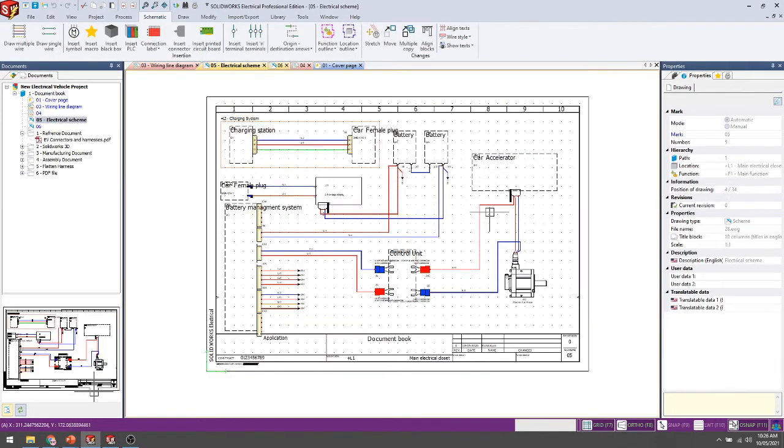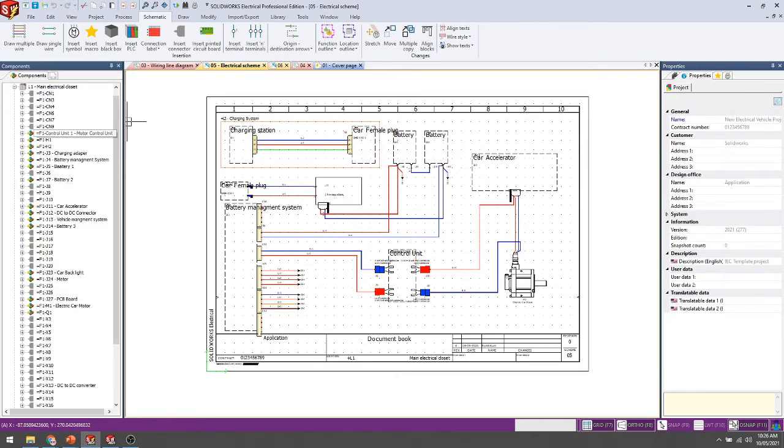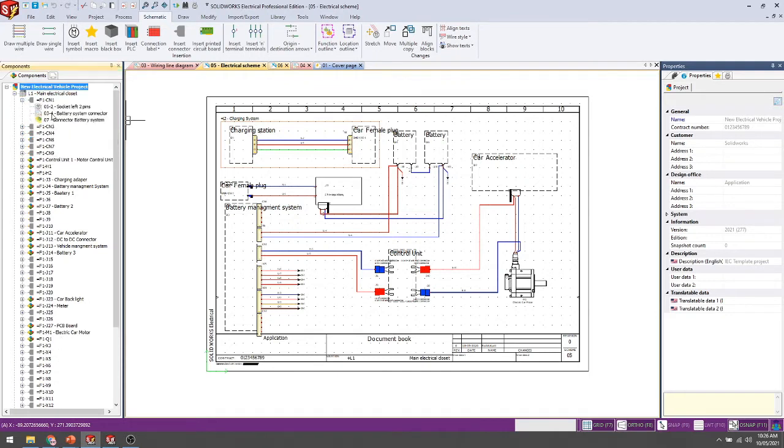Okay, after finishing all the data from the electrical side, the same component list you can get here from the electrical side. This kind of component I have added here. This component list, inside the list, you can get the symbol information. This is a multiple schematic, this is a single line diagram, it's a 3D model. So you can directly find out and directly jump to your symbol set.